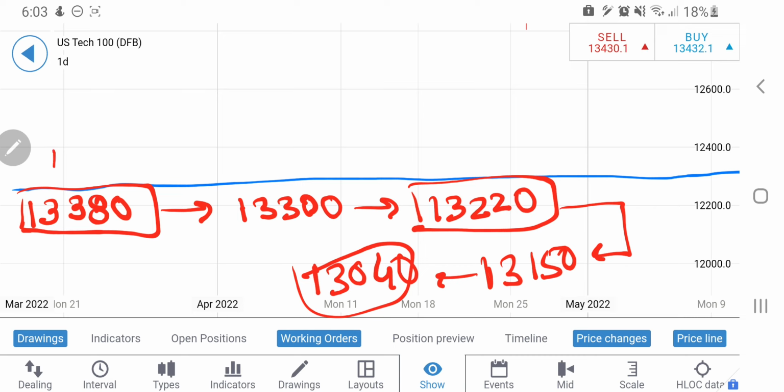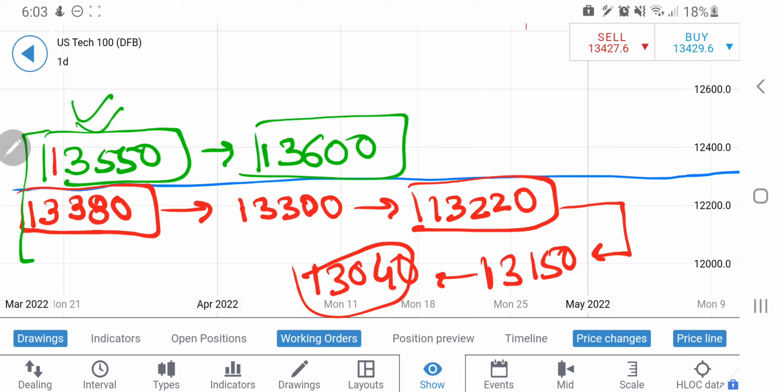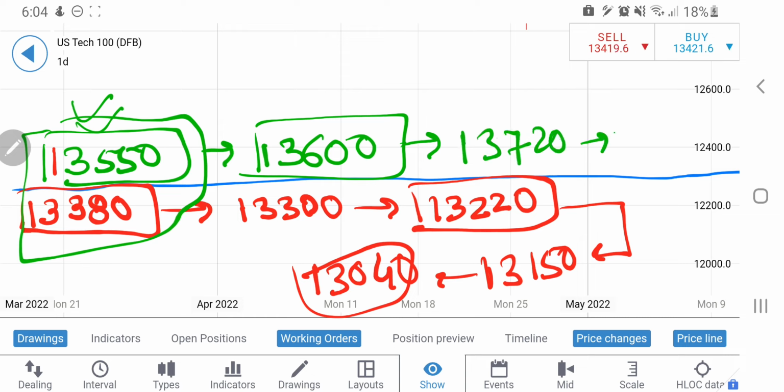At the same time, on the upside, the level to go long is very clear, 13,550. Once you see it trading above 13,550, here you can go long. Then the next target is 13,600. Remember, 170 points we have to keep aside. These 170 points, let it swing either way, upside or downside. Don't try to change your stance, and you can be confident that we will not trade in between these levels, because it is always better to trade once it has taken a clear-cut direction. Now see, if it trades beyond 13,600, it will try to hit 13,720 and 13,800 also.